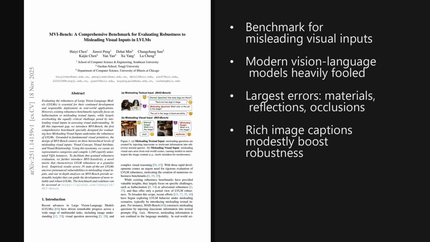Alright, to wrap up, 2 takeaways stand out. Misleading visuals quietly break even top vision language systems, and robust evaluation really demands paired normal and deceptive images, plus a sensitivity metric like MVI sensitivity. The broader message is that safer multimodal AI must start with stronger visual perception.